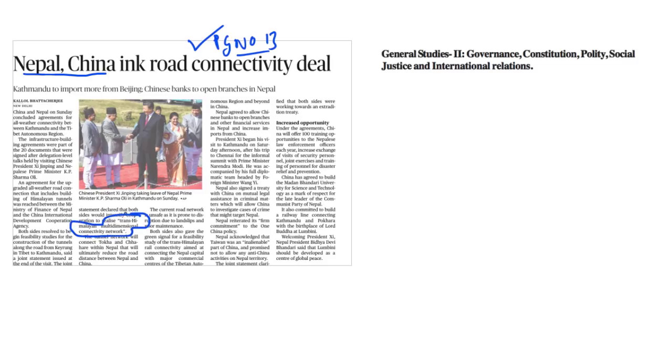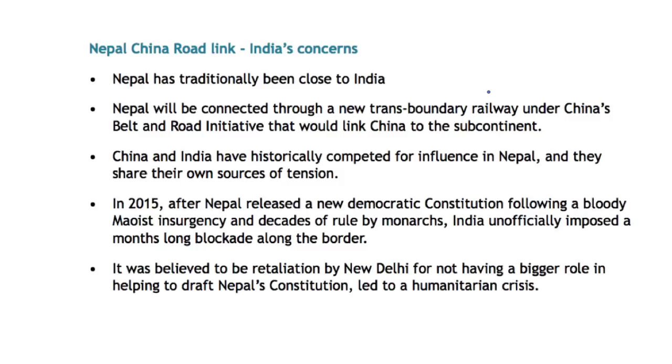So in this regard, let us look at some of the concerns of India regarding the increasing links between Nepal and China. This will fall under General Studies paper 2 under the topic International Relations. Now, Nepal has traditionally been very close to India. And now China is trying to connect Nepal with itself through a new trans-boundary railway link, and also the recent agreements have been signed regarding the road connectivity between China and Nepal. By this, China is trying to link Nepal with its Belt and Road Initiative. And this would be a part of China's linking this project to the subcontinent.